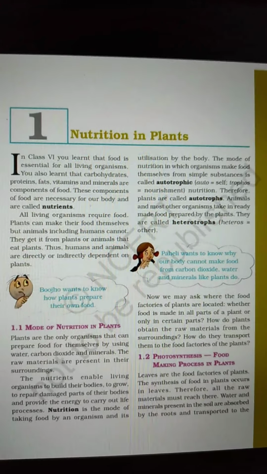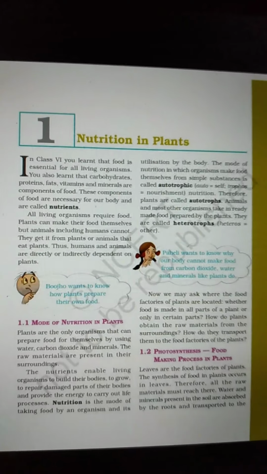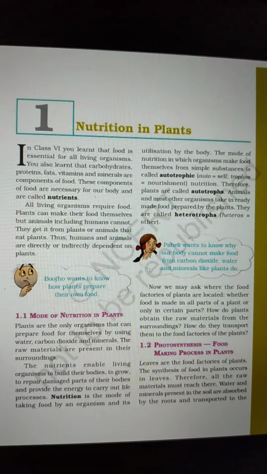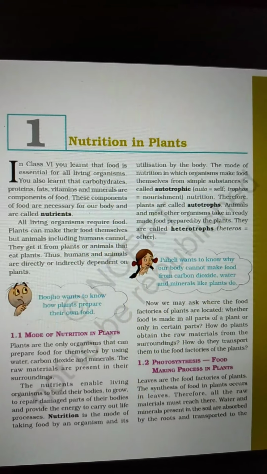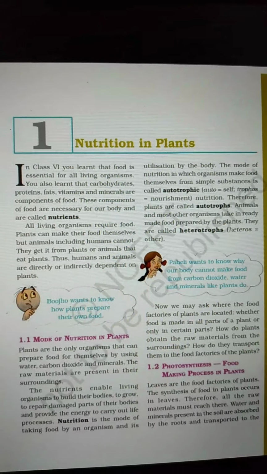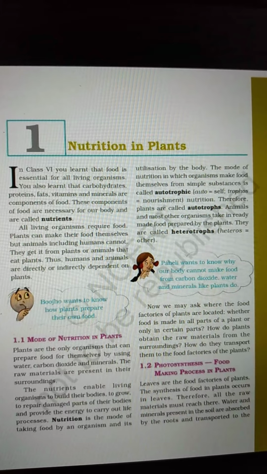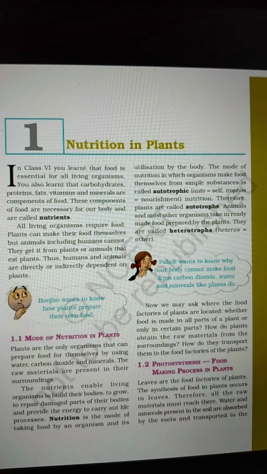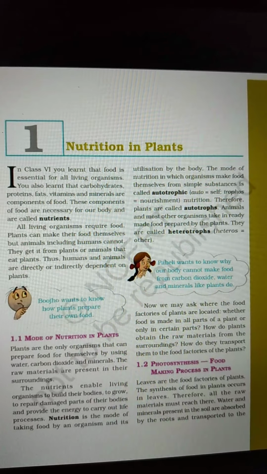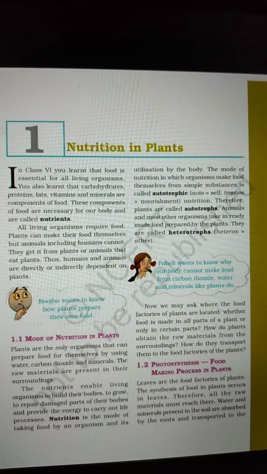This means plants make their own food. Plants don't take any nutrition from others, so plants are called autotrophic. Autotrophic means a living being which can make its own nourishment, that means its own food. Animals, human beings and other organisms can't make their own food, and they are called heterotrophs. Heterotrophs means they depend on others for their food.